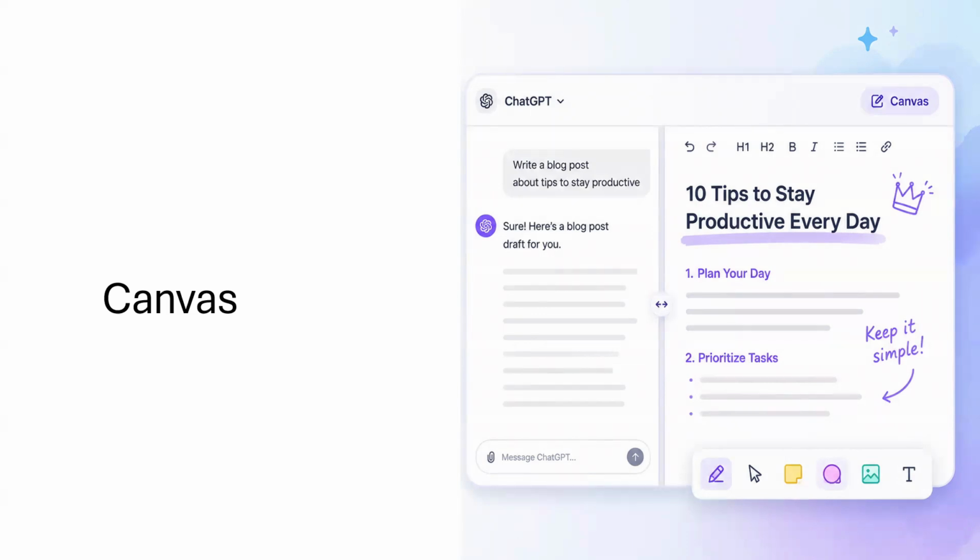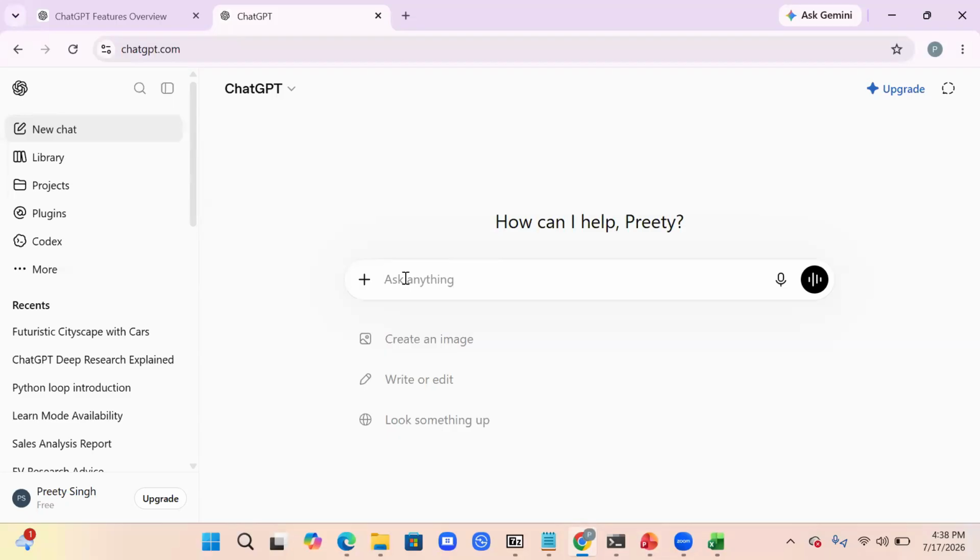It is an interactive workspace where you can create, edit, organize, and refine long form content or code with ChatGPT. It keeps your work in one place, making it easier to collaborate, review, and improve. Let's check on ChatGPT. So here is my question. You can write a bigger prompt also, right?